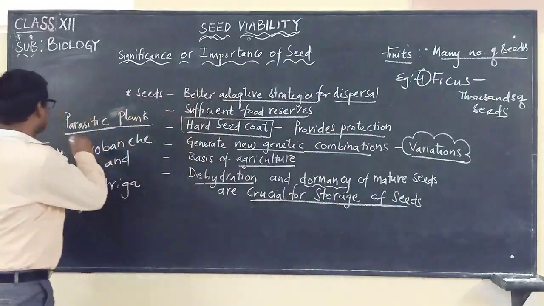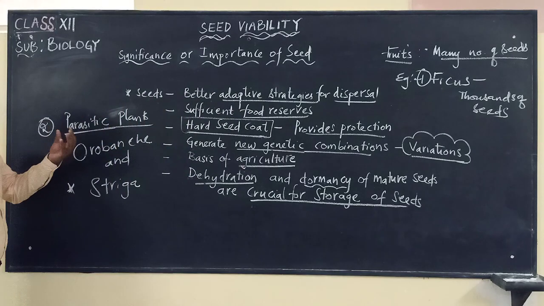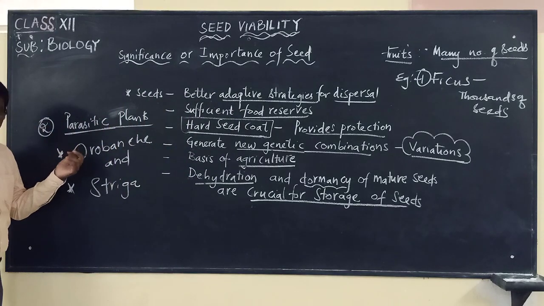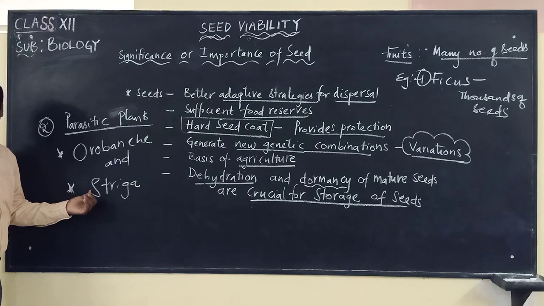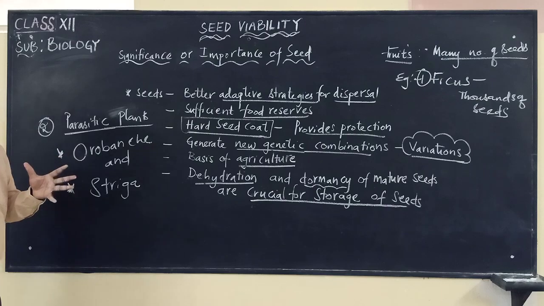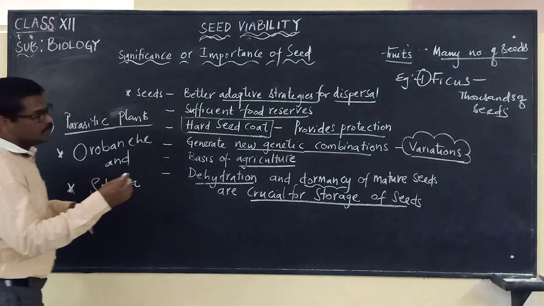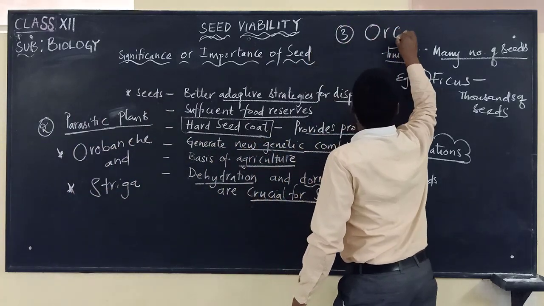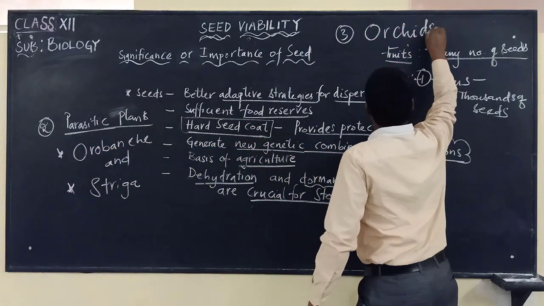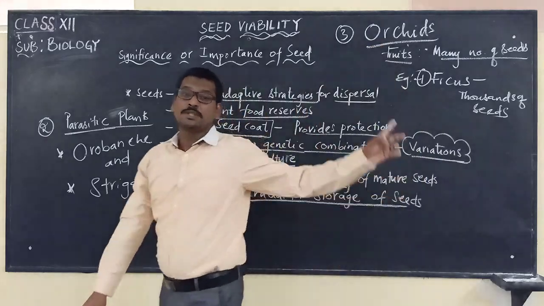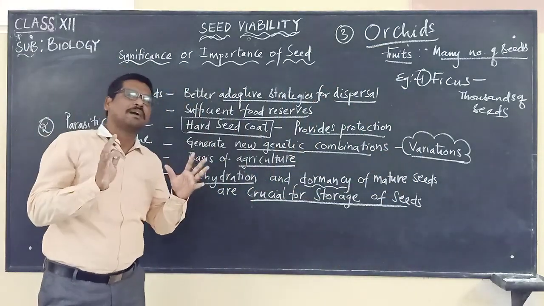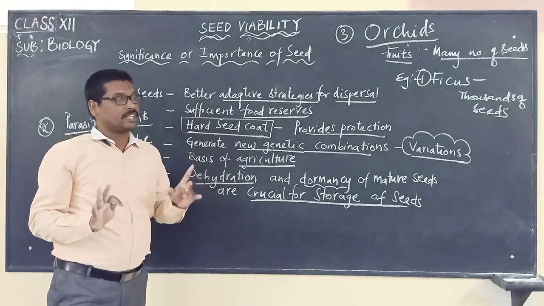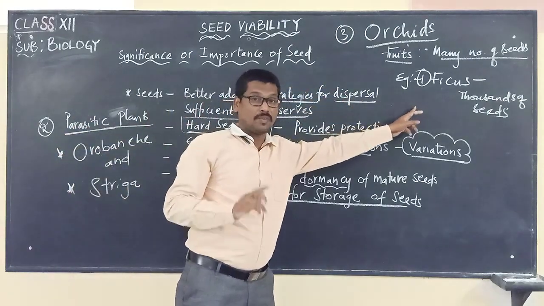Okay, and the second example is parasitic plants. Their fruits, such as those of orobanche and striga, will contain many seeds. And the third one is orchids. Even the fruits of these plants will bear many seeds. And these three are very important for 1 mark questions.